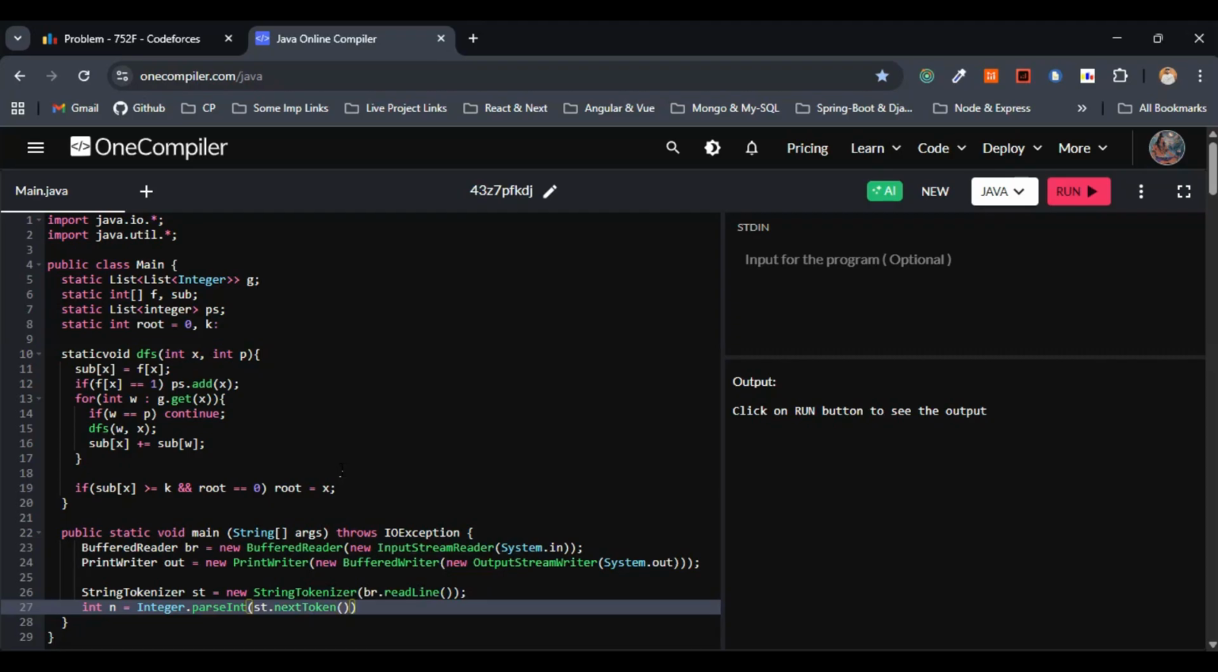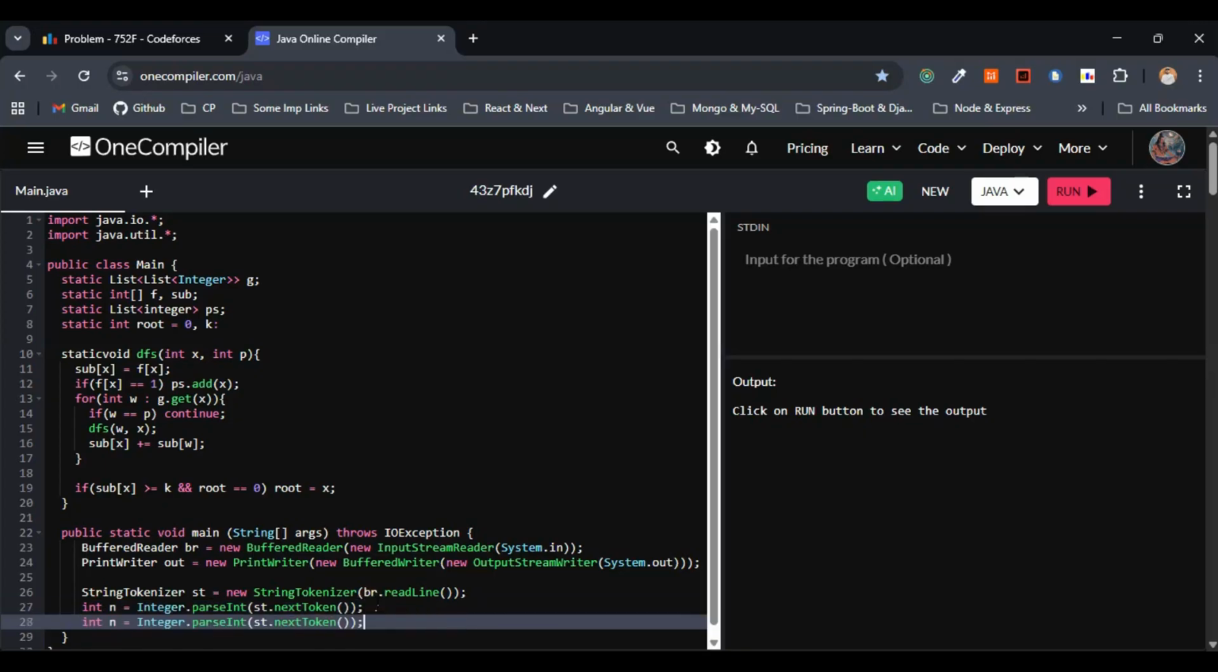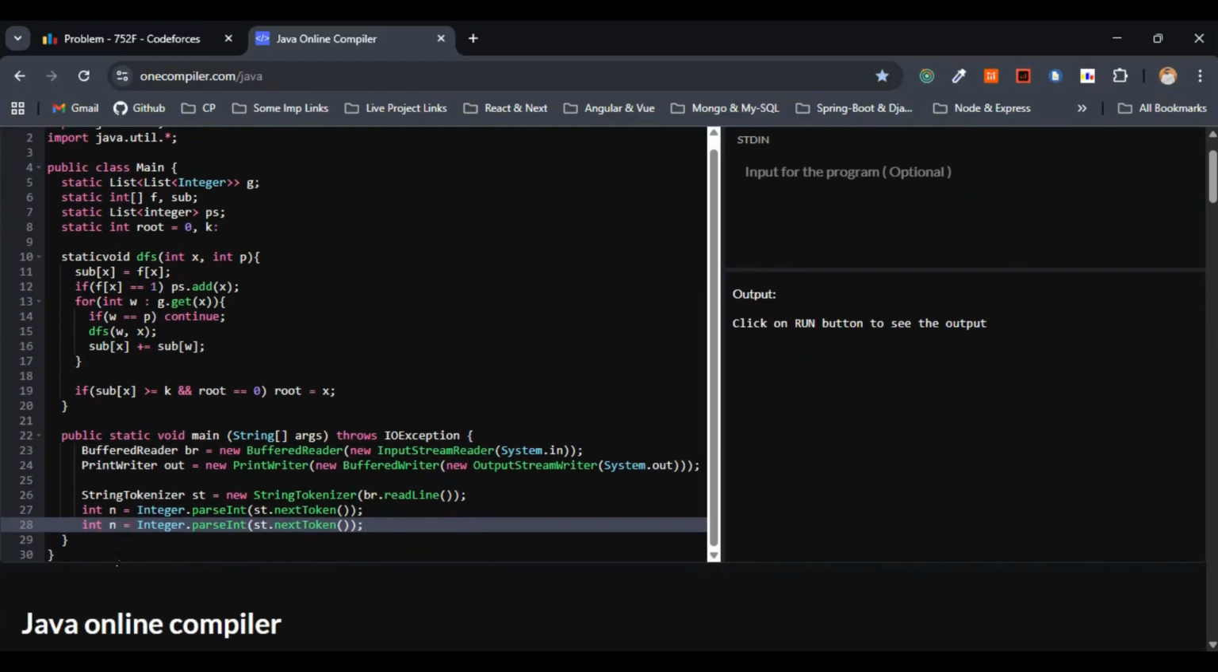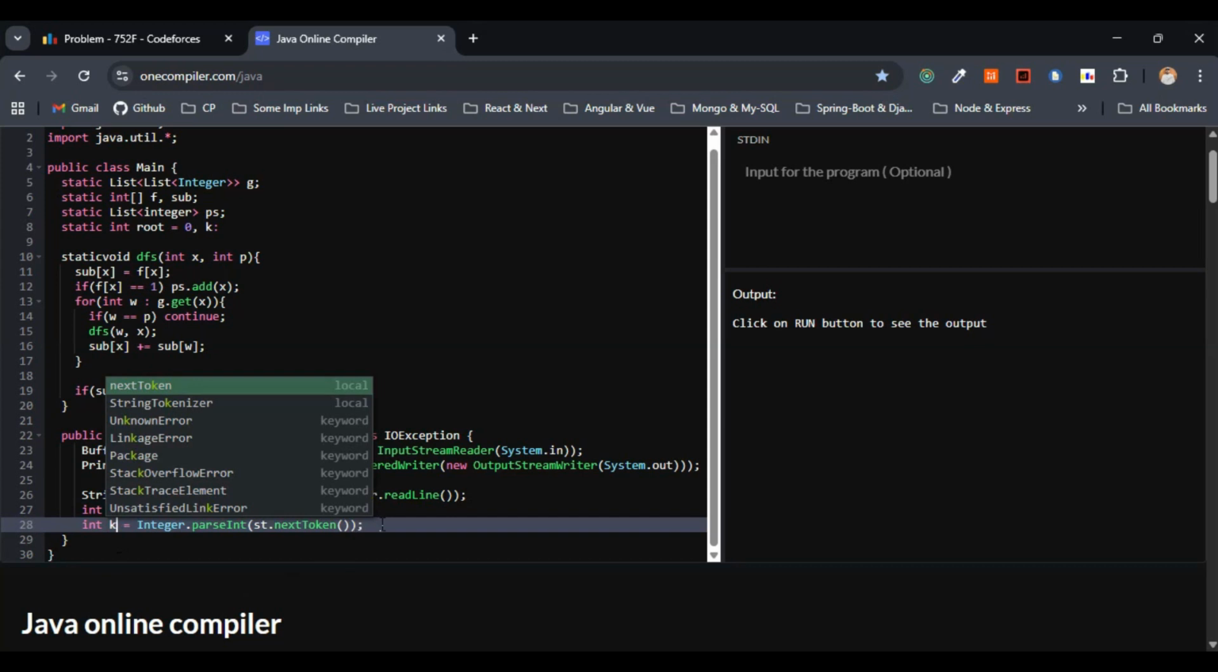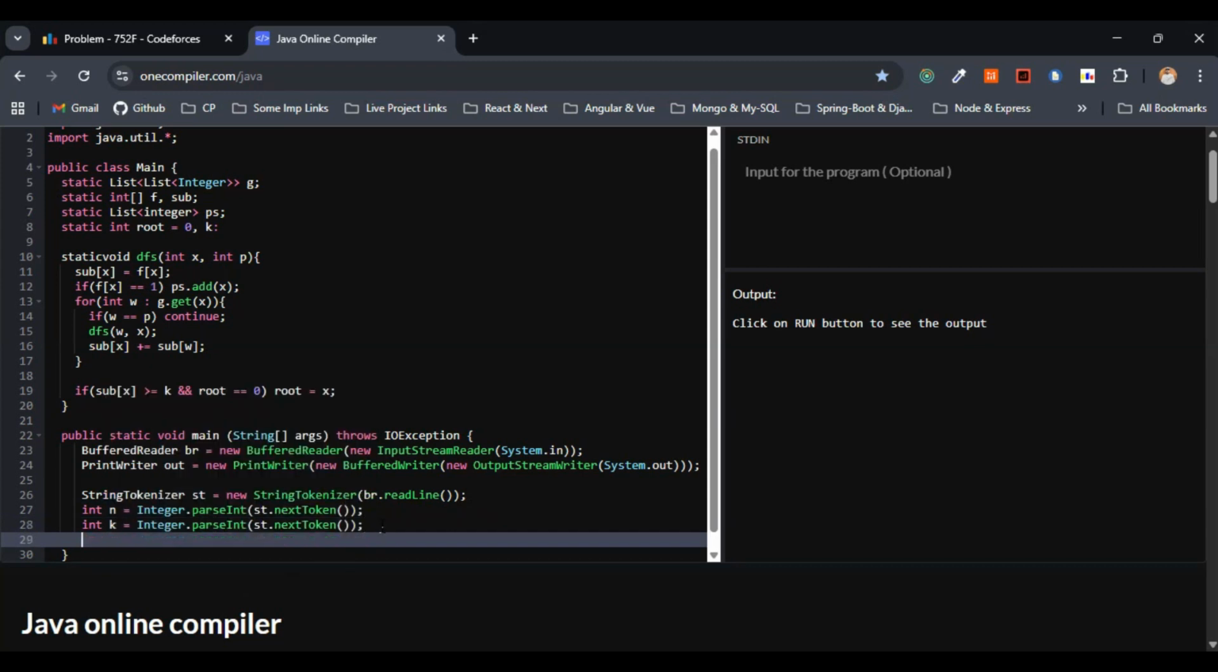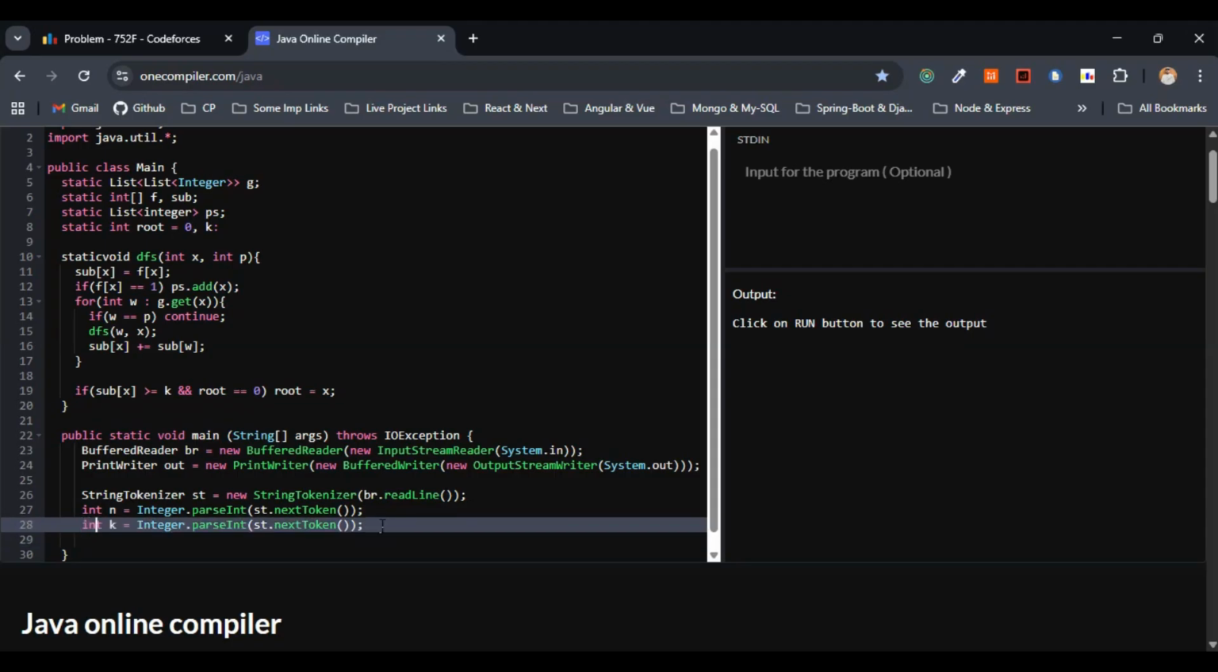This is fine. Let me copy the same thing and just change the variable name here. Instead of n, let me go with k. So k we have already declared, I think, so I don't have to mention int here. So this is fine.